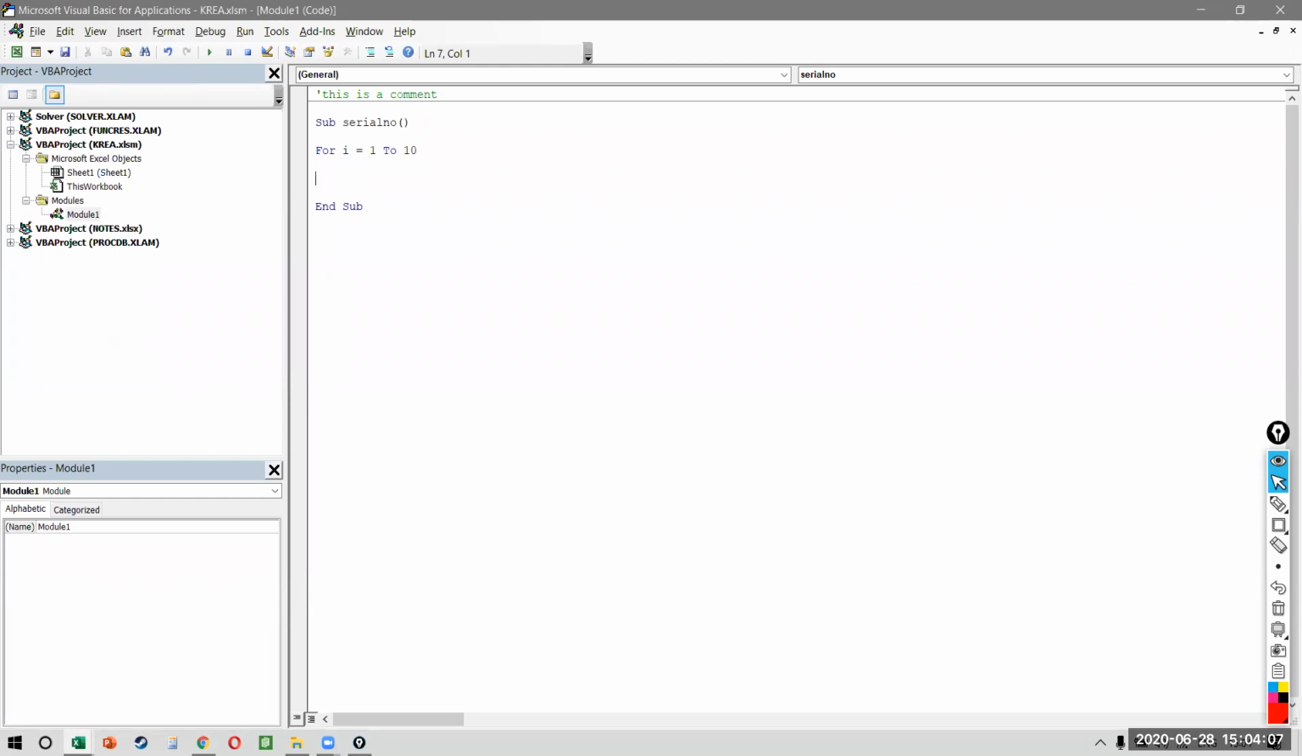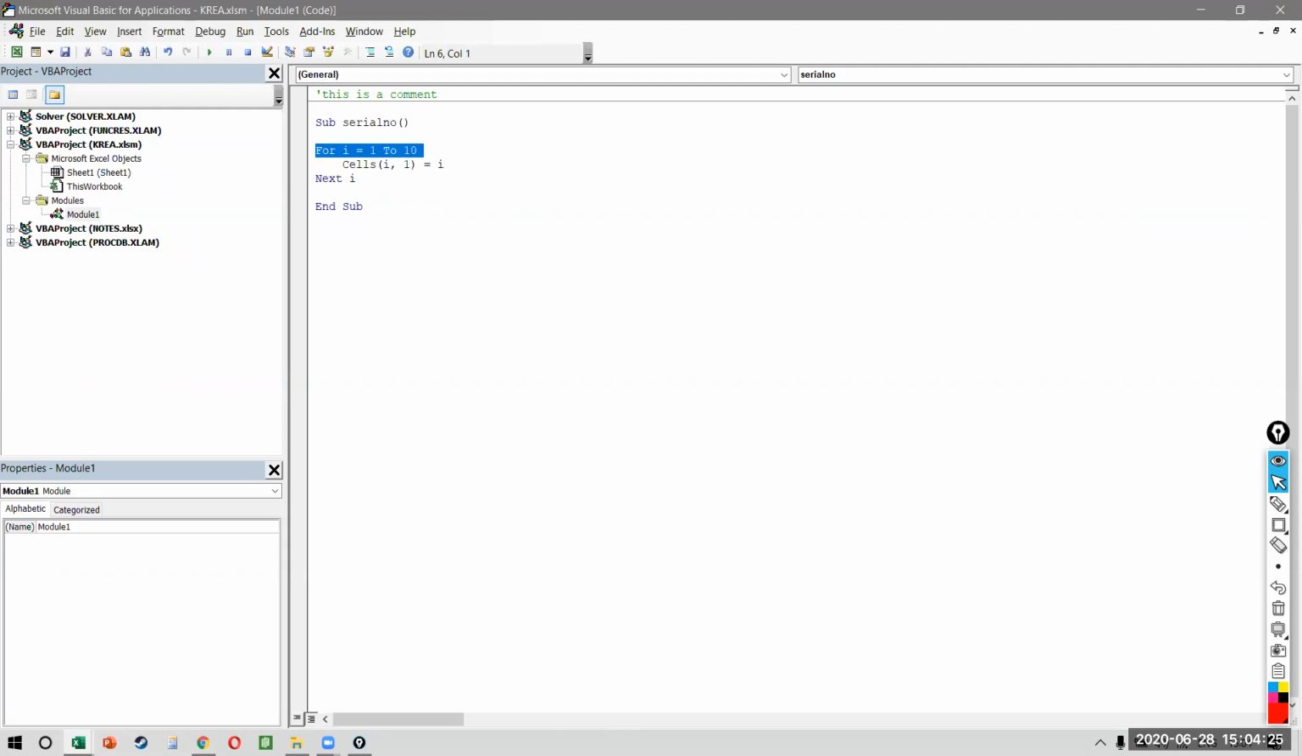What do I want for all the rows one by one? I want Cells. Now it asks which row and which column. Which row do I want? I want i. And which column do I want? We want the first column. What value do we want? We want i. And then I want to go to the next i.